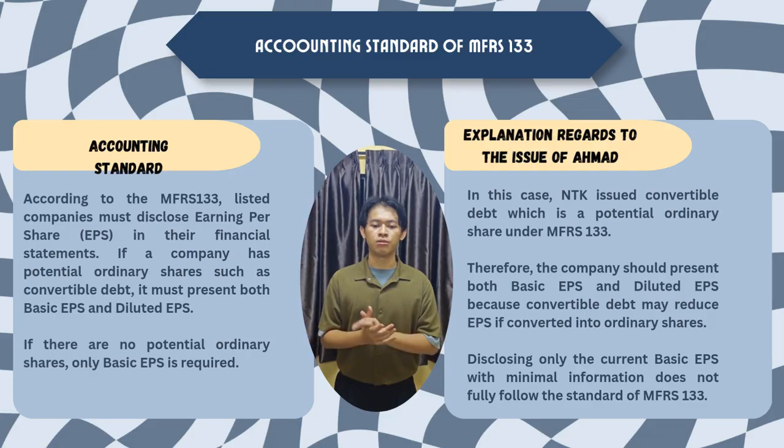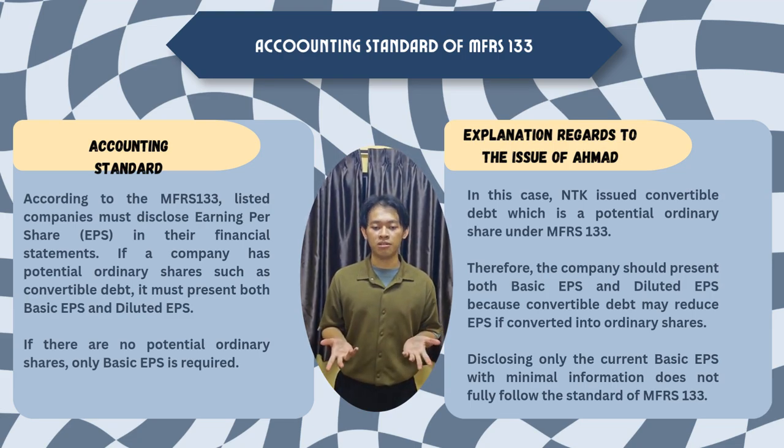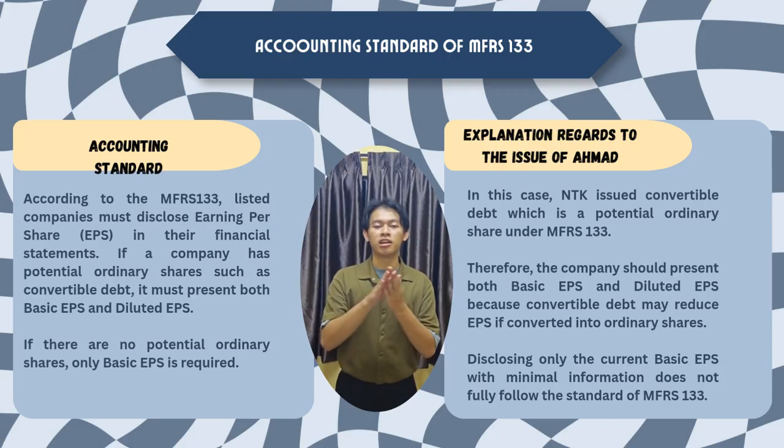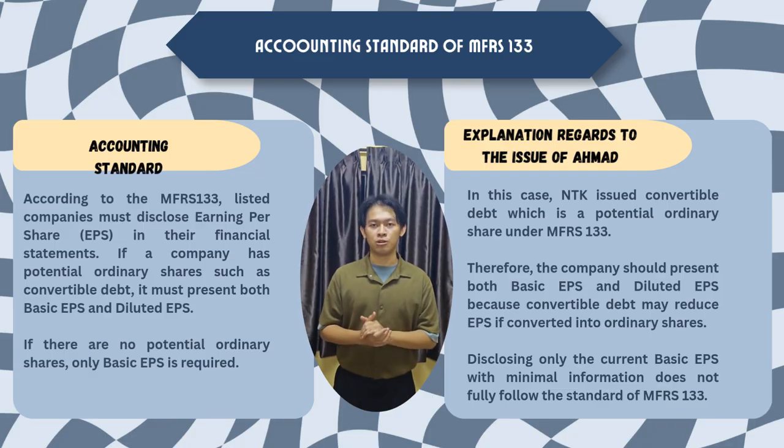Okay, next, the accounting standard of MFRS 133. According to this MFRS, a listed company must disclose earnings per share (EPS) in their financial statements. If a company has potential ordinary shares, such as convertible debt, it must present both basic EPS and diluted EPS. If there are no potential ordinary shares, only basic EPS is required.